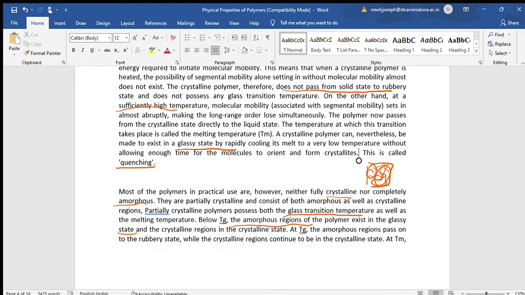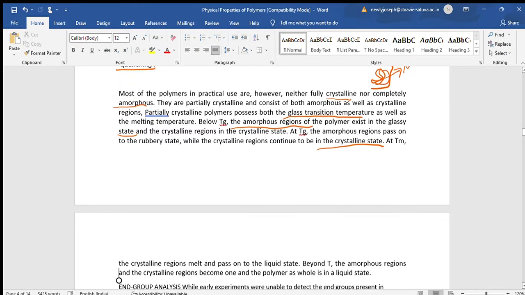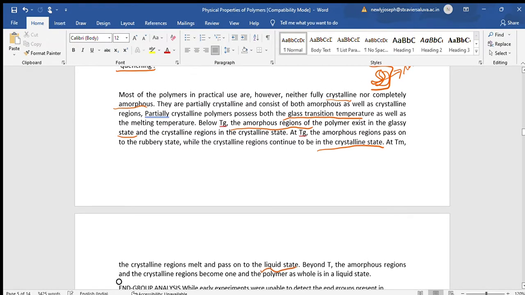Below Tg, these amorphous regions, which have no perfect order, will move on to the glassy state, but the crystalline regions will remain in the crystalline state itself. At Tg, these amorphous regions will move on to the rubbery state. Then also the crystalline regions will continue to be in the crystalline state. But at the melting temperature, these crystalline regions will melt and pass on to the liquid state.